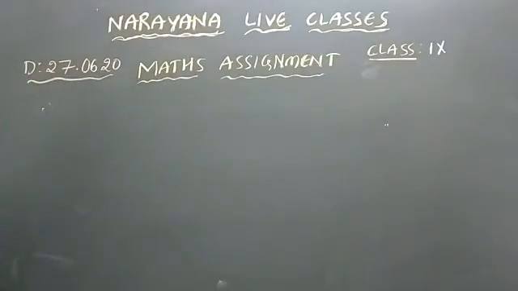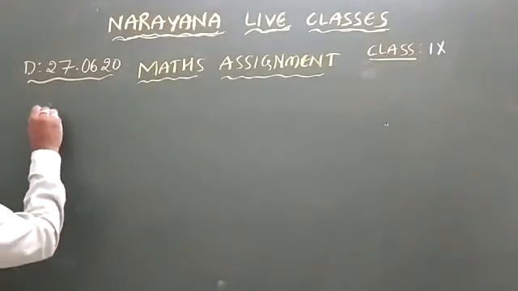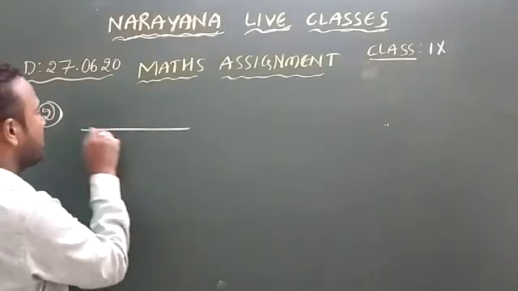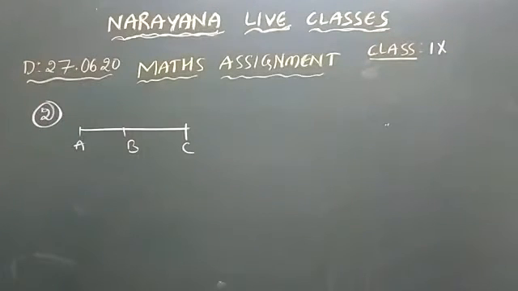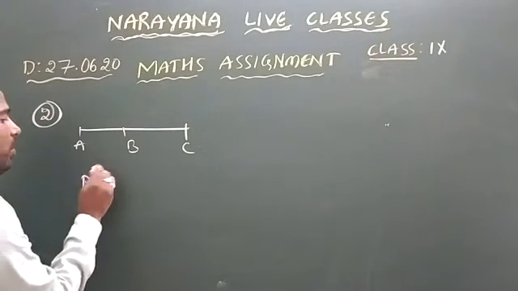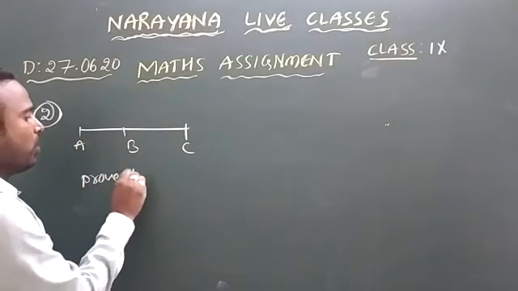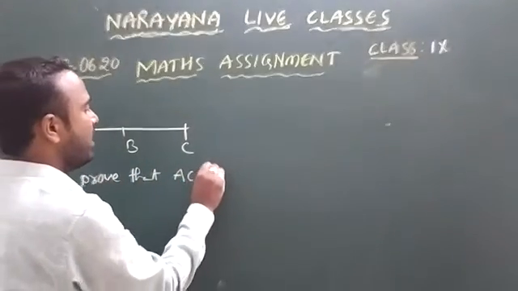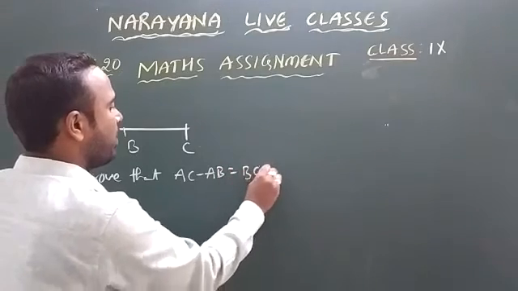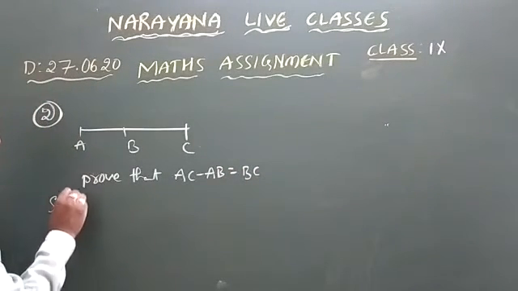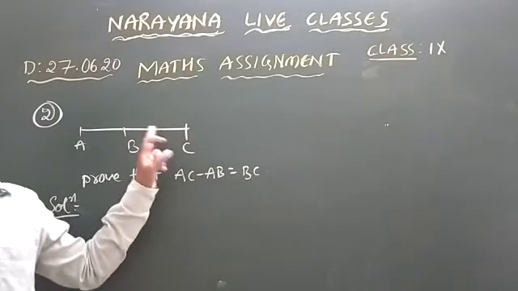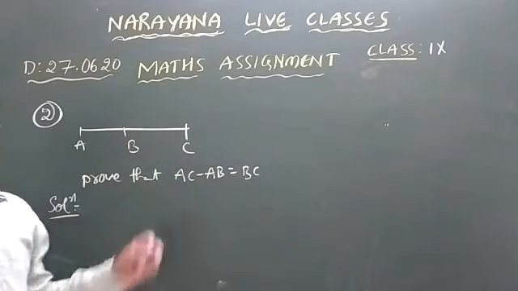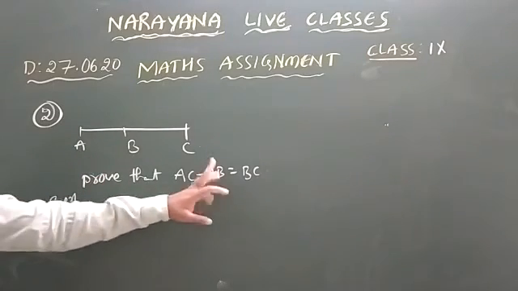Observe the second question. If A, B, C are 3 points on a line, and B is between A and C, prove that AC minus AB is equal to BC. A, B, C lie on a line and B lies between A and C. We have to prove that AC minus AB equals BC.